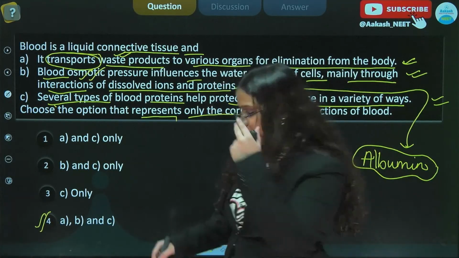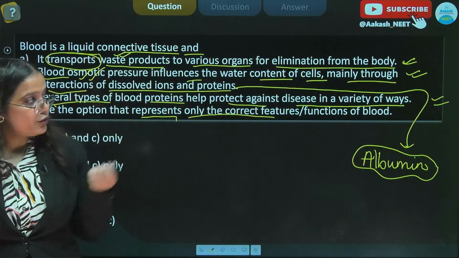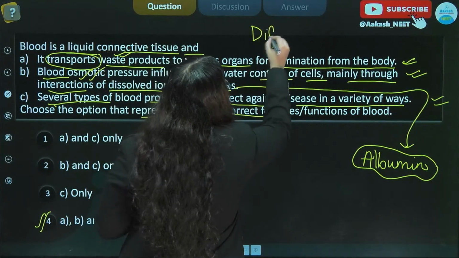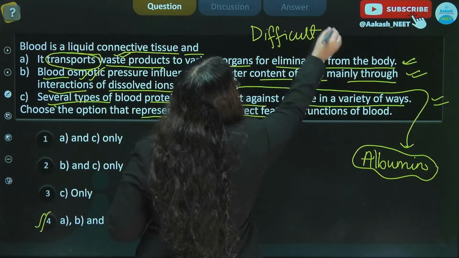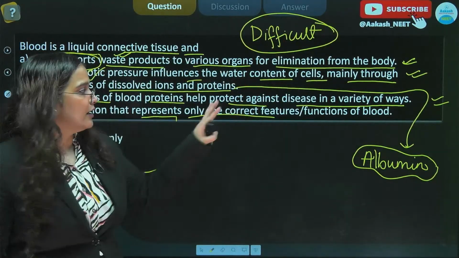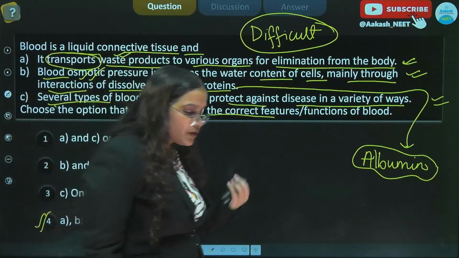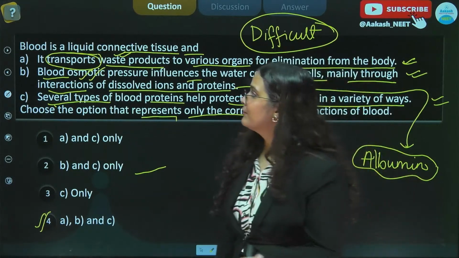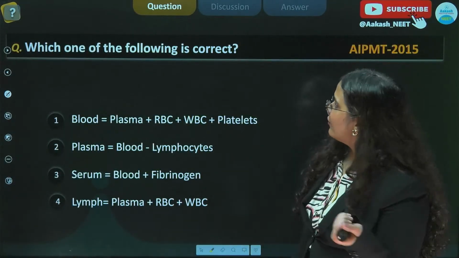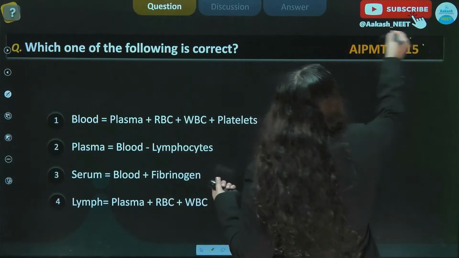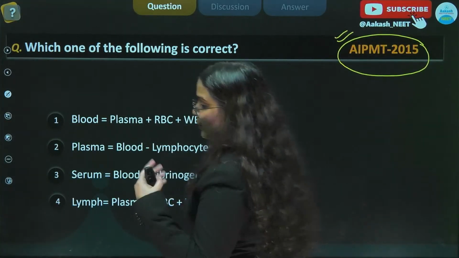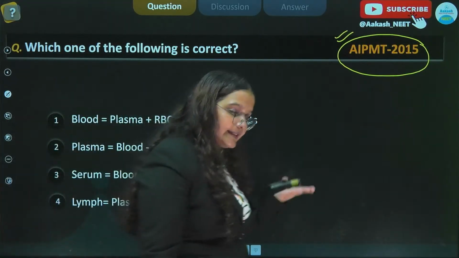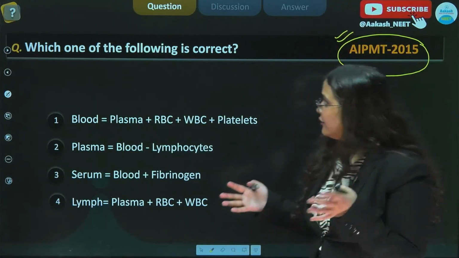Alright. So I can see, I'm very happy to see that students are able to follow. And I will tag this question as a difficult question, because this has very indirect lines and they are very sophisticated lines. So if you are able to solve such questions, then NEET will just be a cakewalk for all of you. Alright. So okay, one question again, और ये question हमारे AIPMT 2015 में आया हुआ है. So पहले हम उसे AIPMT बोलते थे, अब हम उसे NEET बोलते हैं. So the level is still the same, it's just a different namkaran.